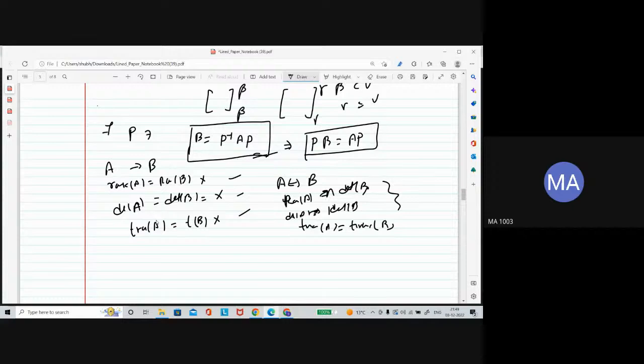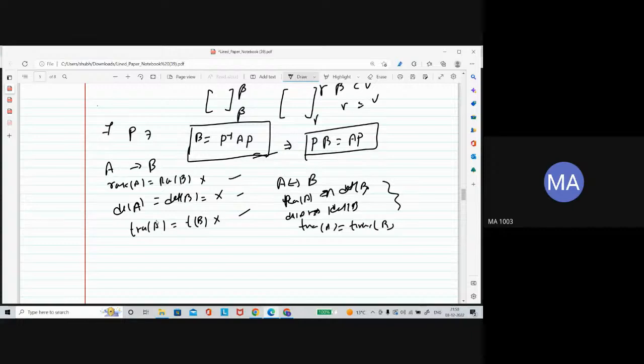For similarity of matrices, your matrix should be a square matrix. Sir, if it is a square matrix, then it will be the same. Yeah, if it is a square matrix, then rank is the same.